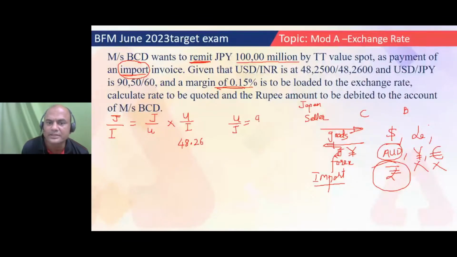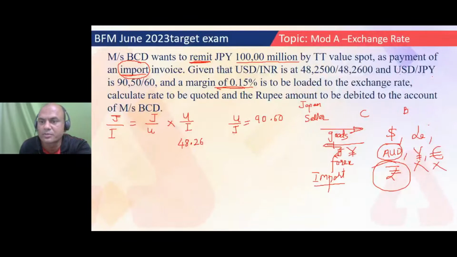90 point, I'll take it 60 directly because 50 is out, right? So 90.60, this is my rate, isn't it? There is no dollar coming in. There is JPY going out and rupee coming in. The bank will get the rupees, will debit the customer's rupee account, and give the dollars. So that's why USD to JPY is 90 to 90.60. This is the rate given over there.